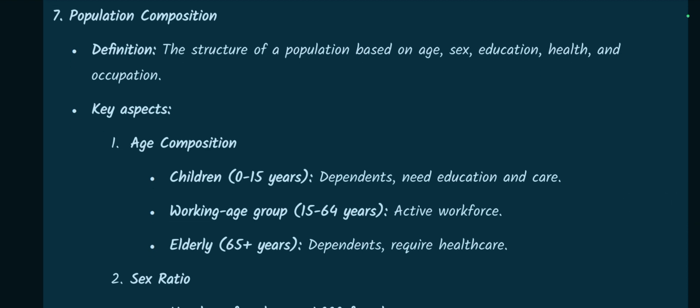Number 7. Population composition. The structure of a population based on age, sex, education, health, and occupation. Key aspects are age composition. Children from 0 to 15 years, they are dependents, need education and care. Working age group from 15 to 64 years are active forces. Elderly from 65 plus years, dependents require health care.